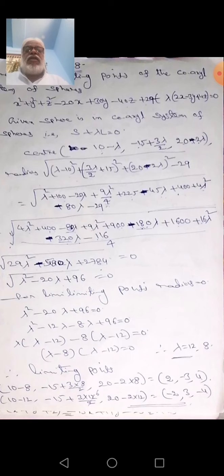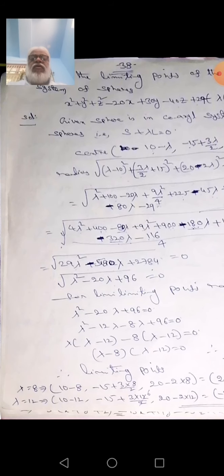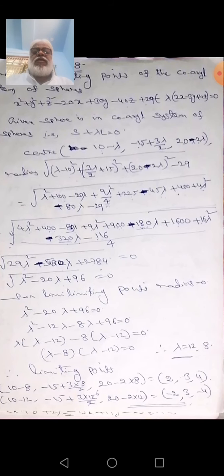Here they directly give it in the form S plus lambda L is equal to 0. So the given sphere is in the coaxial system of spheres, S plus lambda L is equal to 0. We know that. Just write the center of the sphere.